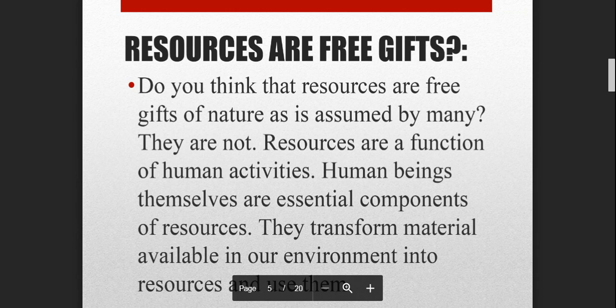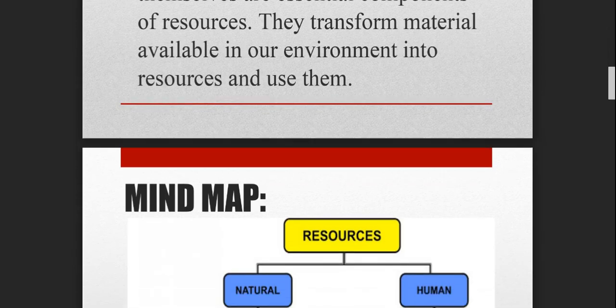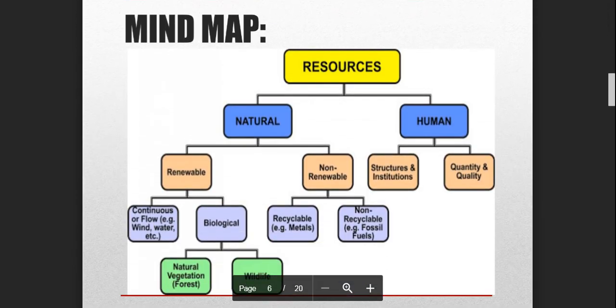Human beings themselves are an essential component of resources. They transform material available in the environment into resources and use them. So what human beings are doing, whatever we get in the environment, we are converting it into useful material so that we can use it and it is not wasted, right? So nowadays we are going at a very fast rate and using the fossil fuels and other components of nature which are provided to us. But if we keep on doing like this, what will happen?